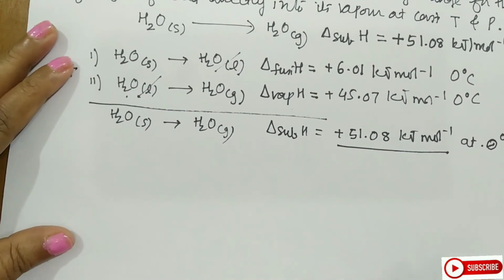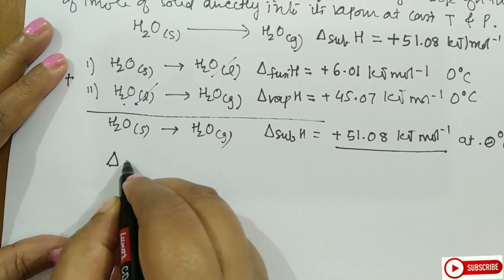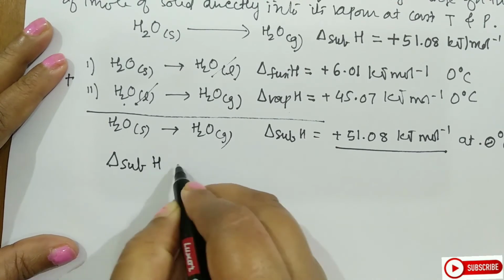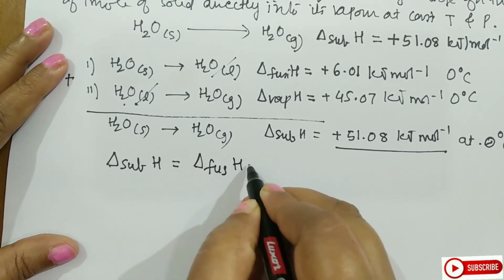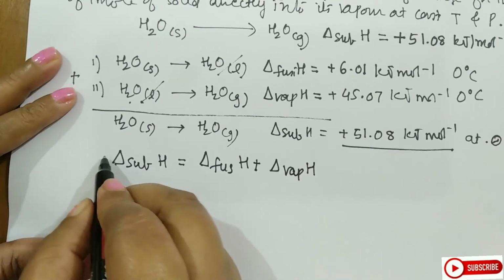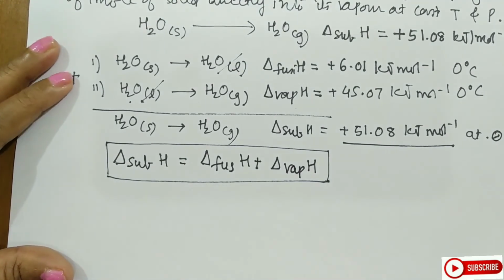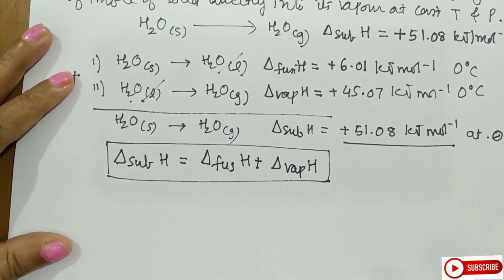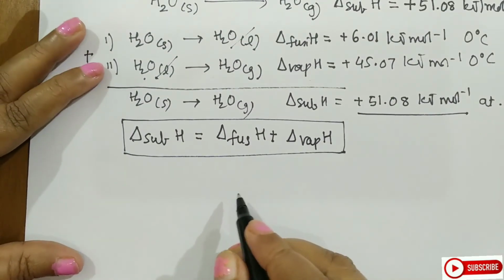When I say that it is a sum of the 2, we can make a calculation by using the formula: enthalpy of sublimation is equal to enthalpy of fusion plus enthalpy of vaporization. Very important, you can use this formula for calculating the enthalpy of sublimation directly. Let us summarize this by a chart now.